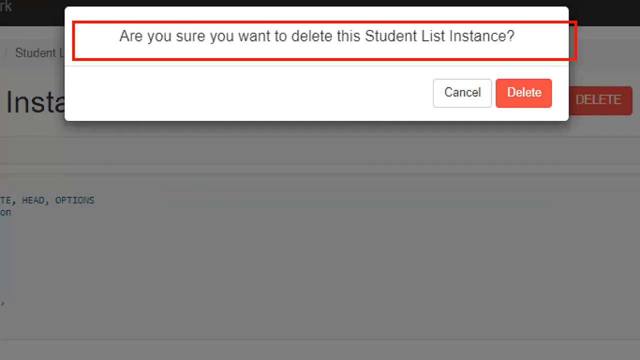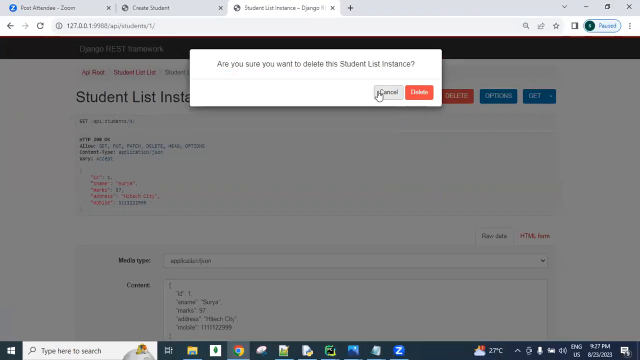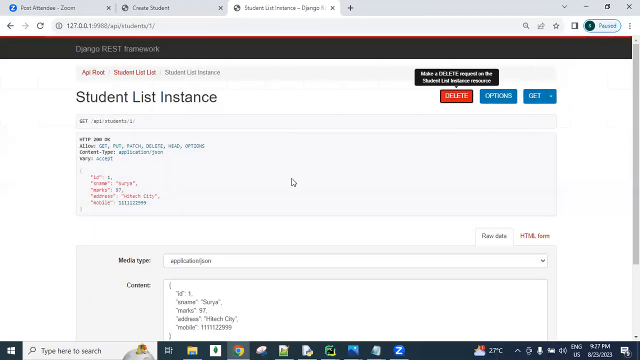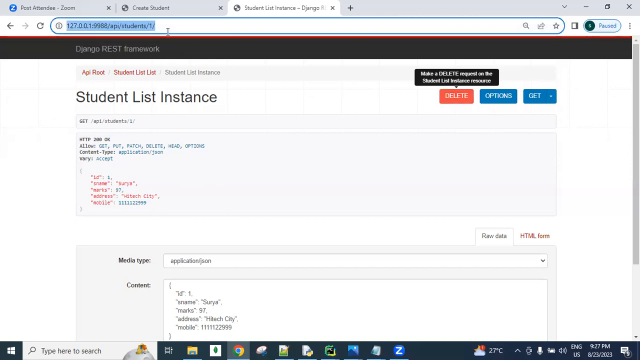It is asking for confirmation: are you sure you want to delete? If I don't want to delete, then I click the cancel button. So like this, from the browser only, guys, we can do all the basic CRUD operations: creating, updating, deleting, getting all, getting a single one. So this is called the browsable API concept.